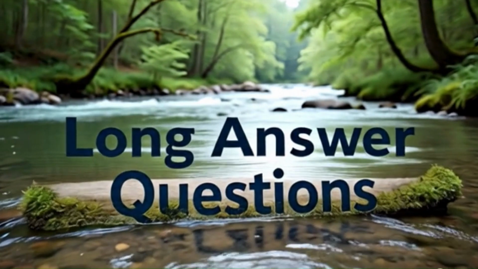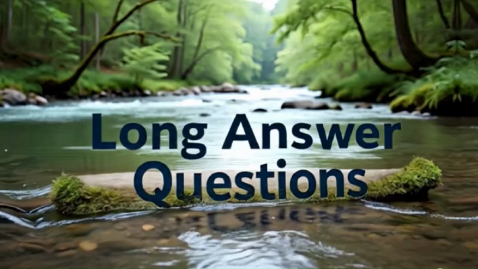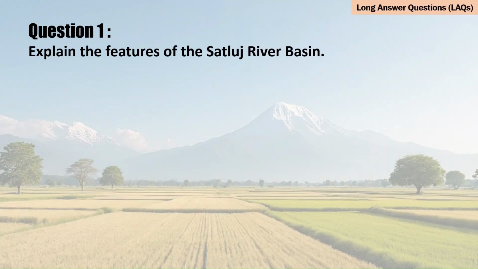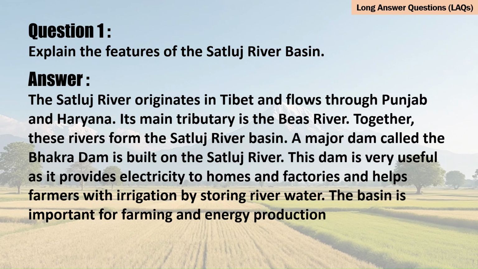Now, let's see some long answer questions. Question 1. Explain the features of the Satluj River Basin. Answer. The Satluj River originates in Tibet and flows through Punjab and Haryana. Its main tributary is the Beas River. Together, these rivers form the Satluj River Basin.